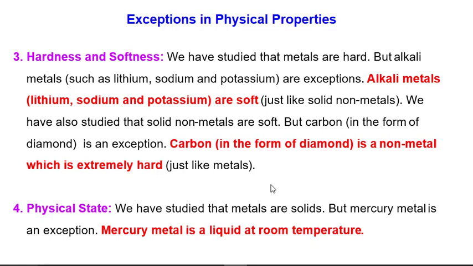So here we have seen a few metals which are exceptions to metals. For hardness, generally metals are hard, but here we have alkali metals which are soft. So lithium, sodium, potassium are alkali metals which are soft. For physical state, generally metals are solid, but mercury is liquid at room temperature.